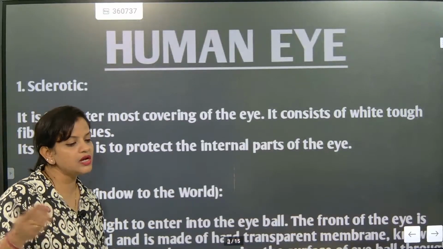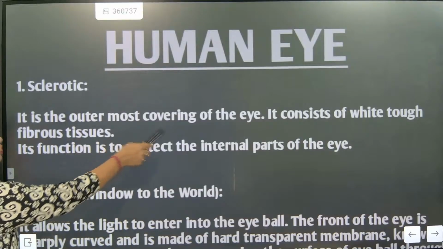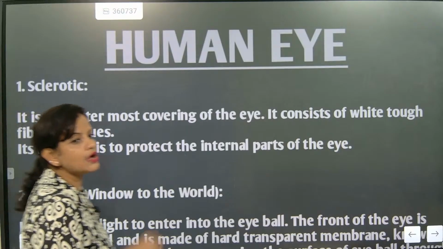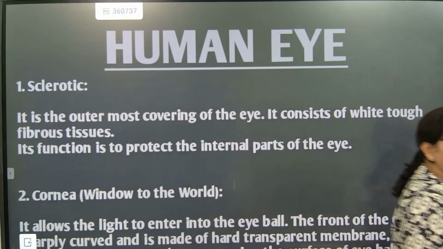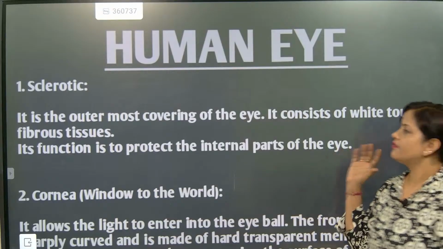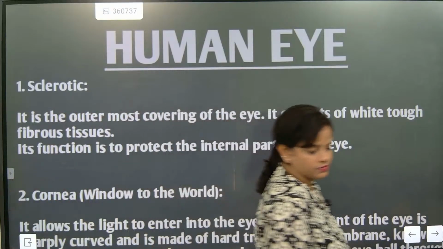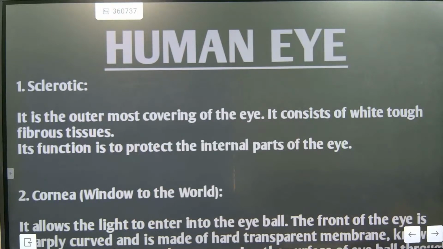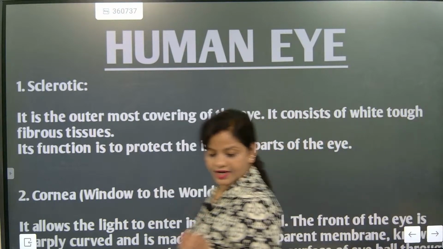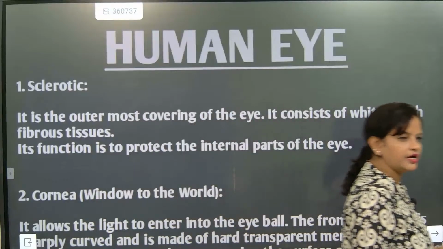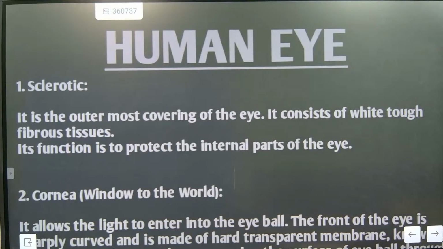You know that it is the outer layer of the eye, the outermost covering of the eye. It consists of white, tough, fibrous tissues. Our eye looks white in color because of this sclerotic. Its function is to protect the internal part of the eye. What is the function of the sclerotic? It is protecting the inner part of the eye. The white portion covering the eye will be called the sclerotic. Understood? And it is a tough fibrous tissue.